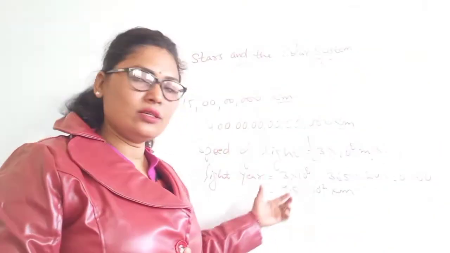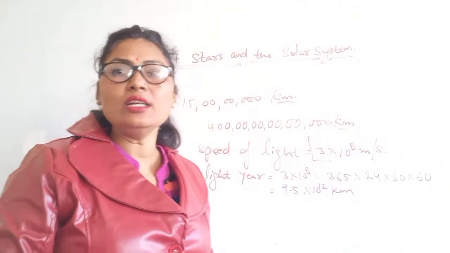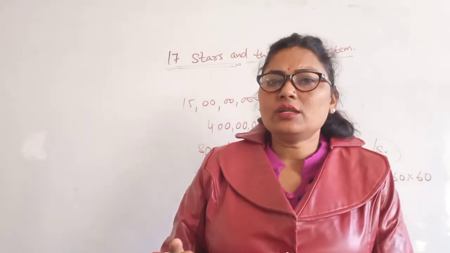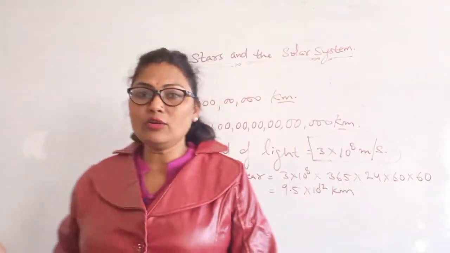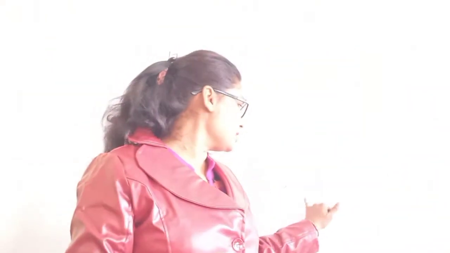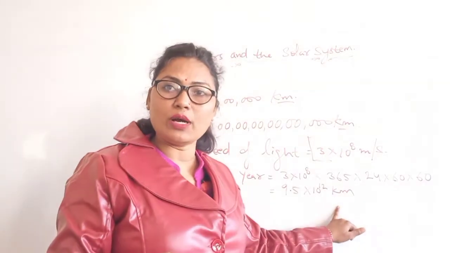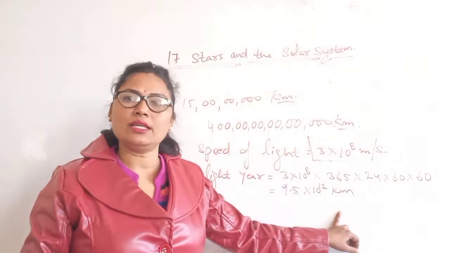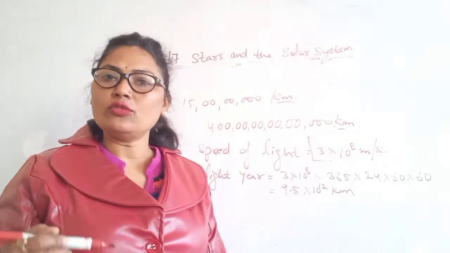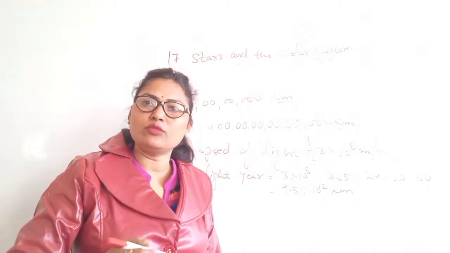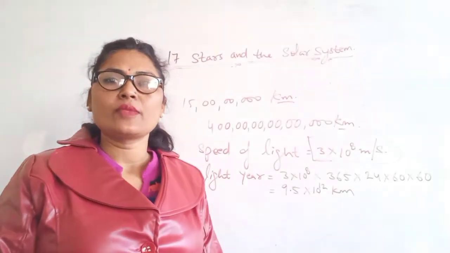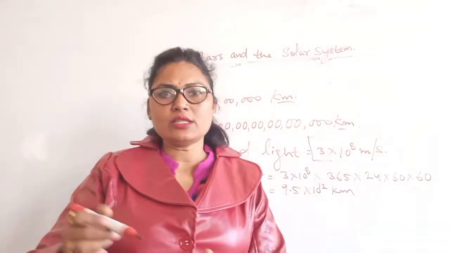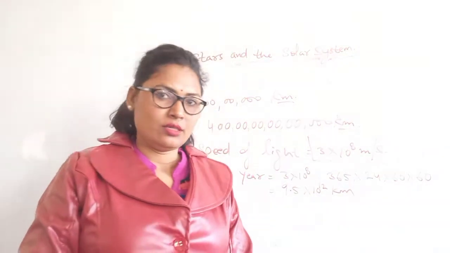So 1 light year means the distance traveled by light in 1 year, and its value is 9.5 into 10 to the power 12 kilometer. The distance between the sun and the earth is 15 into 10 to the power 7 kilometer, and it would take 500 seconds, or 8.3 minutes, for light to reach the earth.